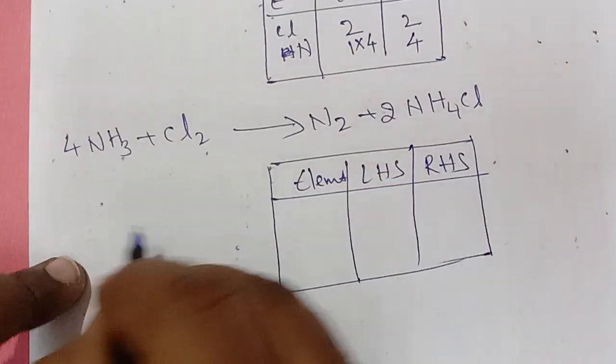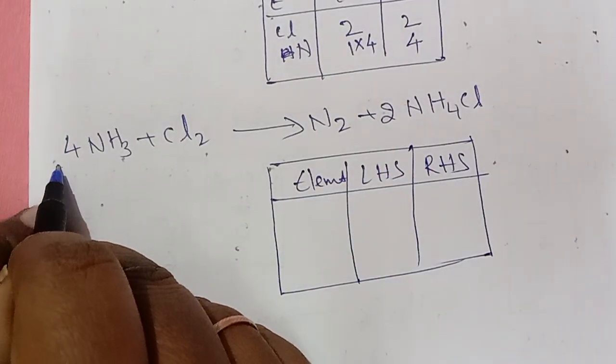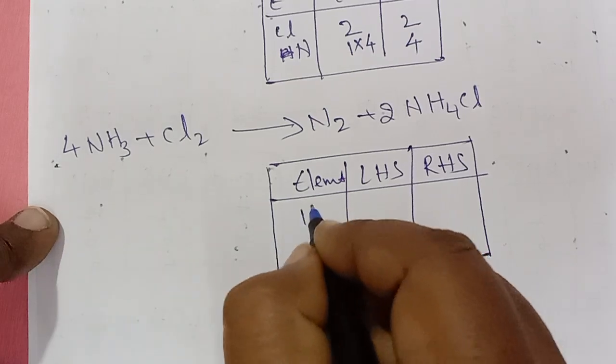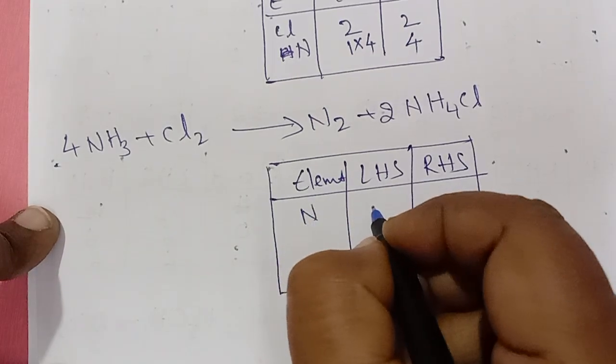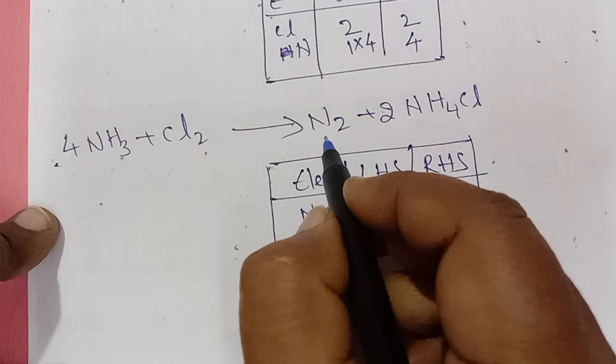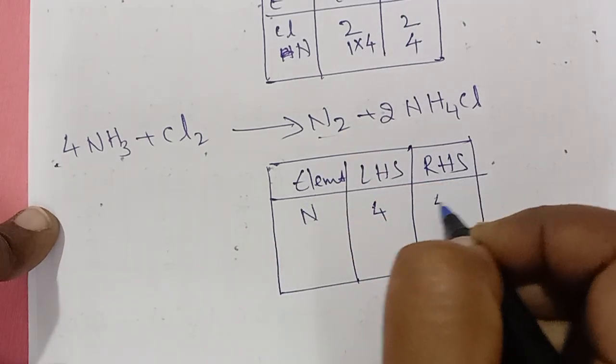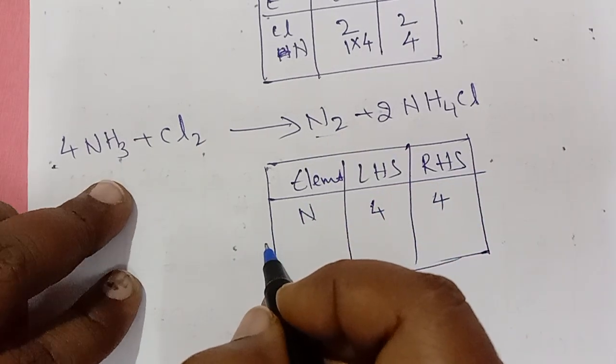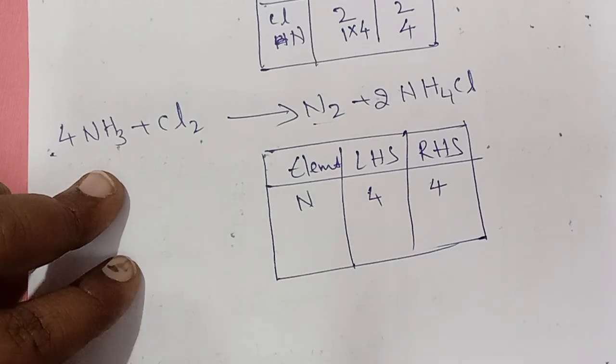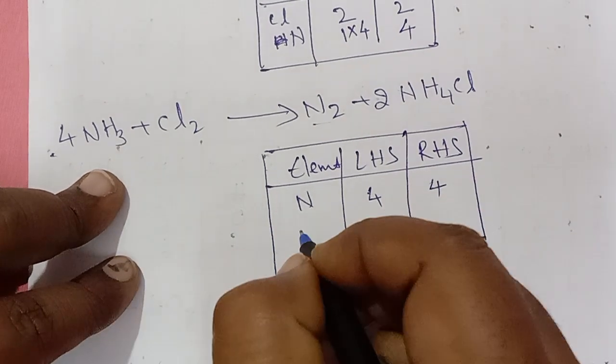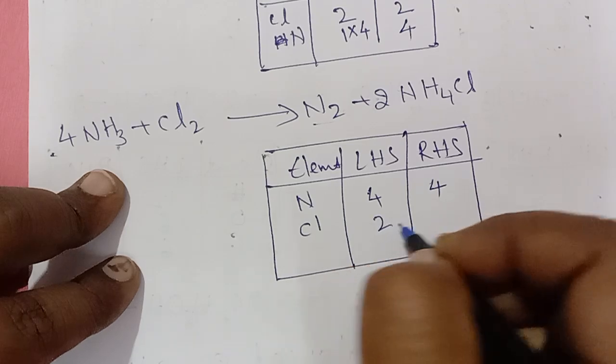RHS. Right? Here we have 4 nitrogens. So 4. Right, so also here we have 2, here we have 2, 4, total 4. Next, again chlorine 2, right side 2.